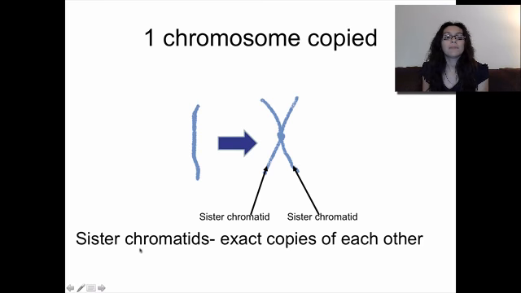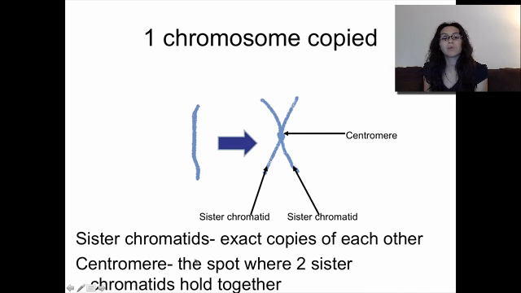So sister chromatids are exact copies of each other. Another word, centromere. The part where the copies stay stuck together is called the centromere. The centromere is the spot where 2 sister chromatids hold together.